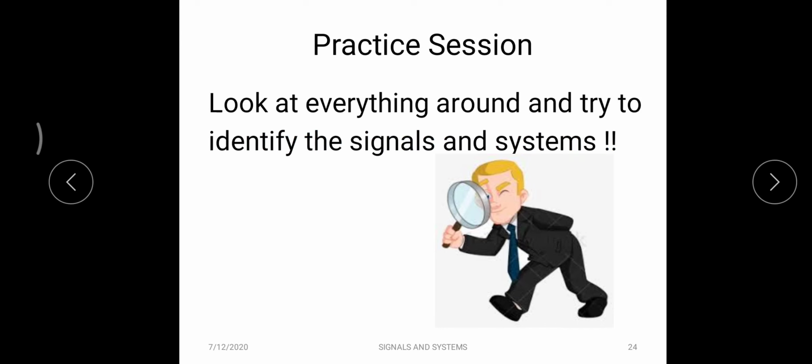So the practice session for the student is: look at everything around you and try to identify what types of signals and what systems are available around you, list them out, and submit to the concerned faculty. Thank you.